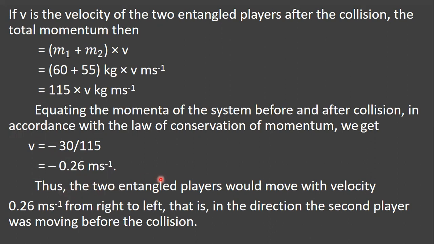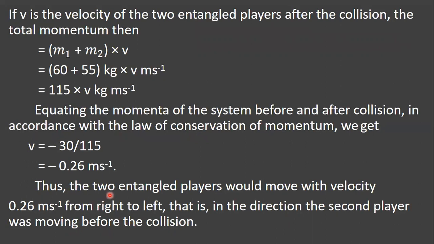Thus the two entangled players would move with a velocity of 0.26 meter per second from right to left, that is, in the direction the second player was moving before the collision.